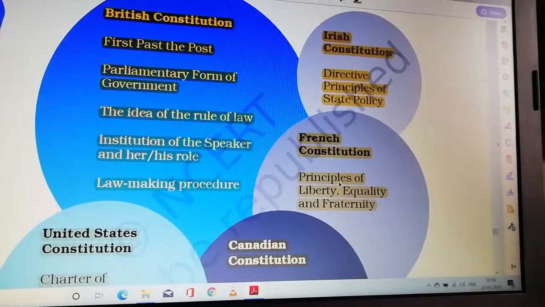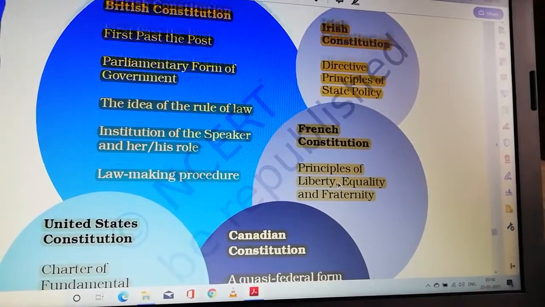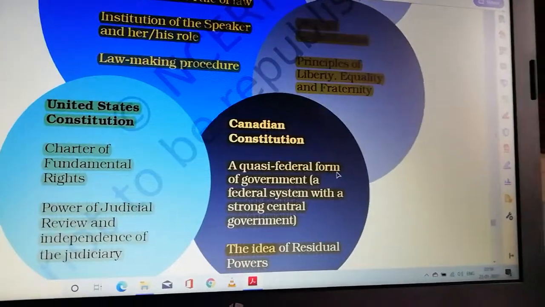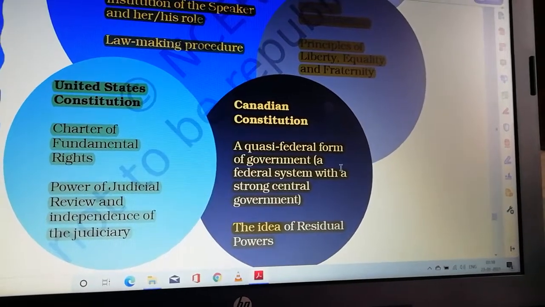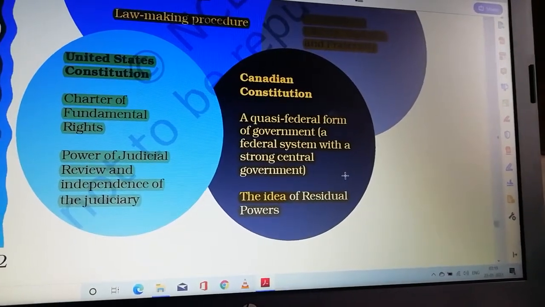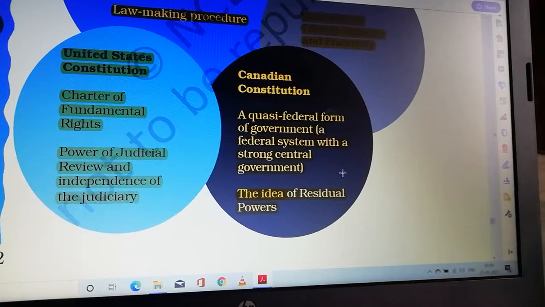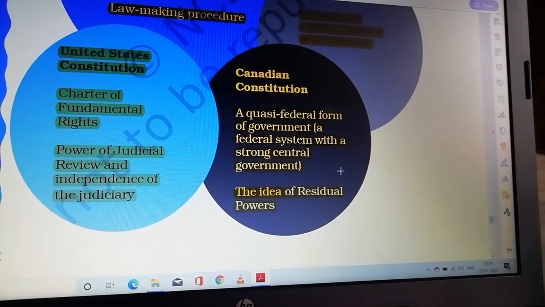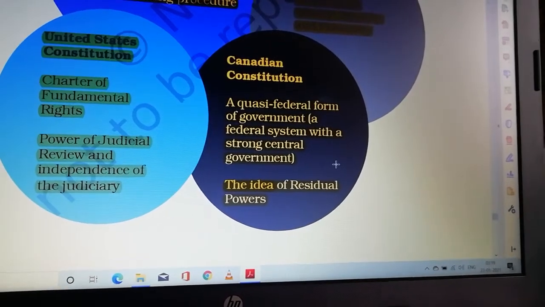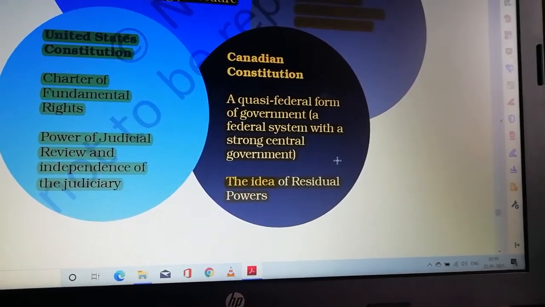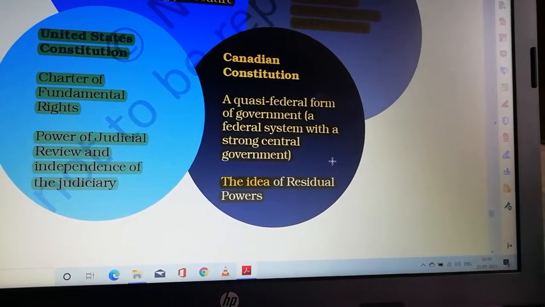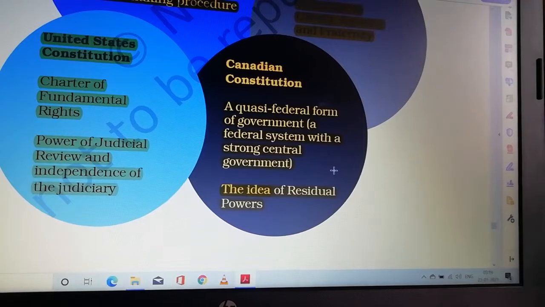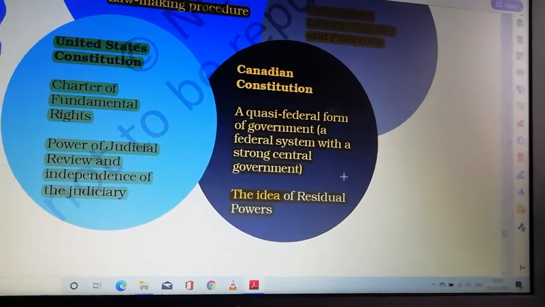From the French Constitution, principles of liberty, equality, and fraternity. From the United States Constitution, Charter of Fundamental Rights, power of judicial review and independence of judiciary. From the Canadian Constitution, a quasi-federal form of government. It is a federal system with a strong central government. The idea of residual powers.